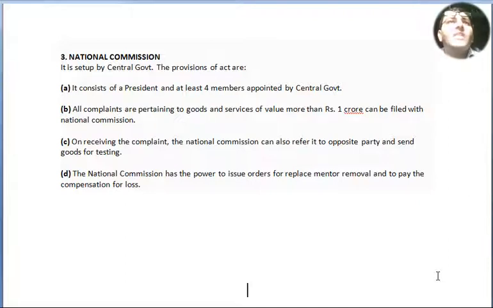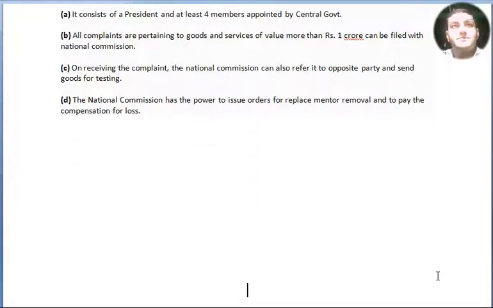Point number C, on receiving the complaint, the National Commission can also refer it to the opposite party and send goods for testing. Point number D, the National Commission has the power to issue orders for replacement or removal and to pay compensation for loss.